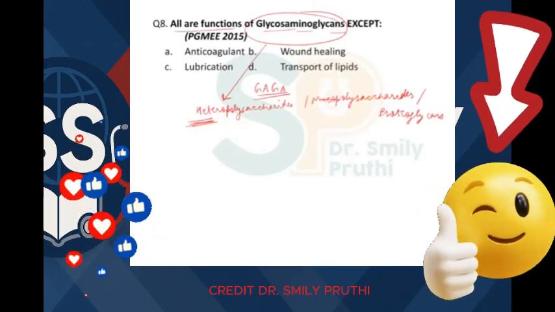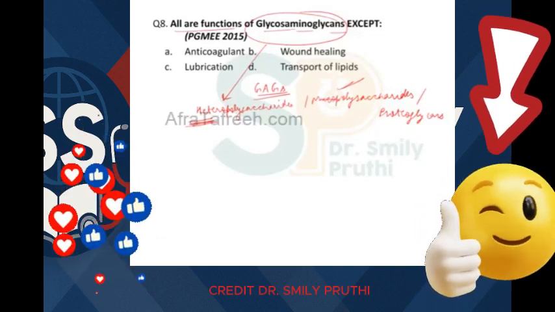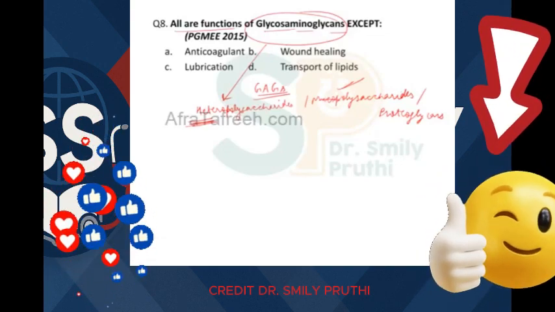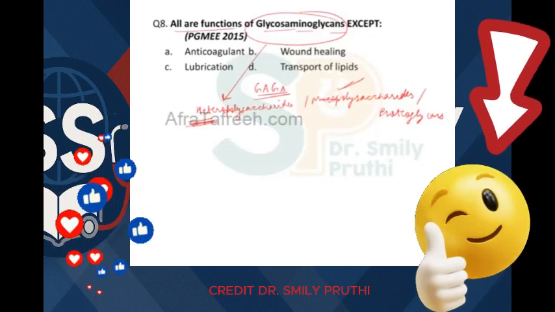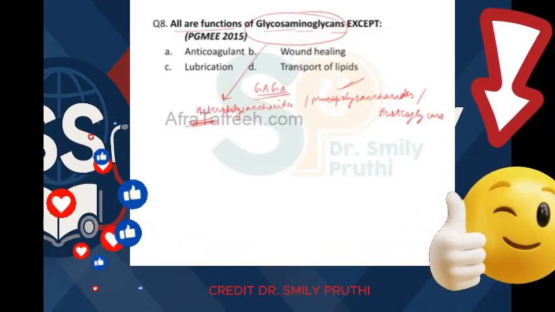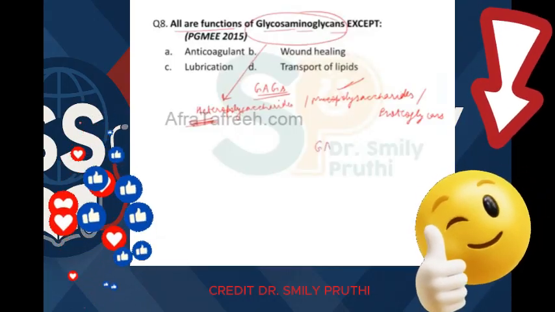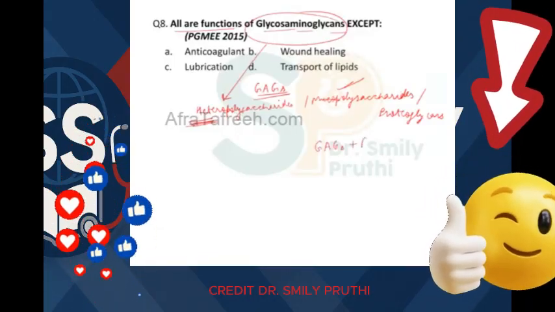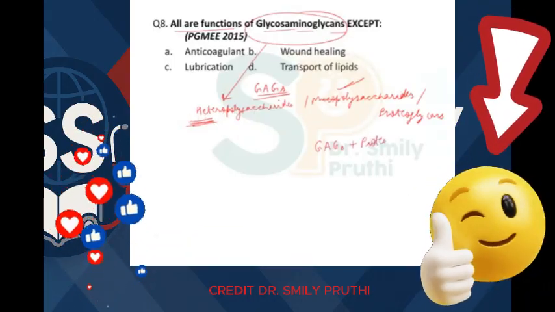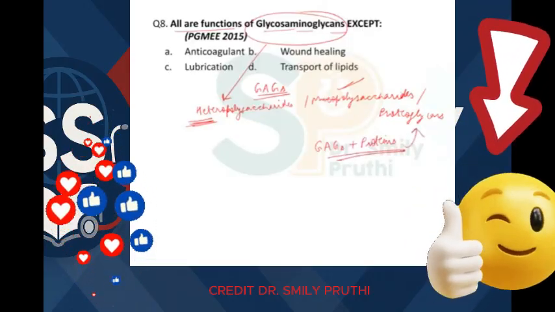Then the other name is mucopolysaccharides, because they are slimy and slippery and therefore are present in mucus secretions. That's why they are called mucopolysaccharides. And one more name, proteoglycans, because these GAGs are attached to proteins.